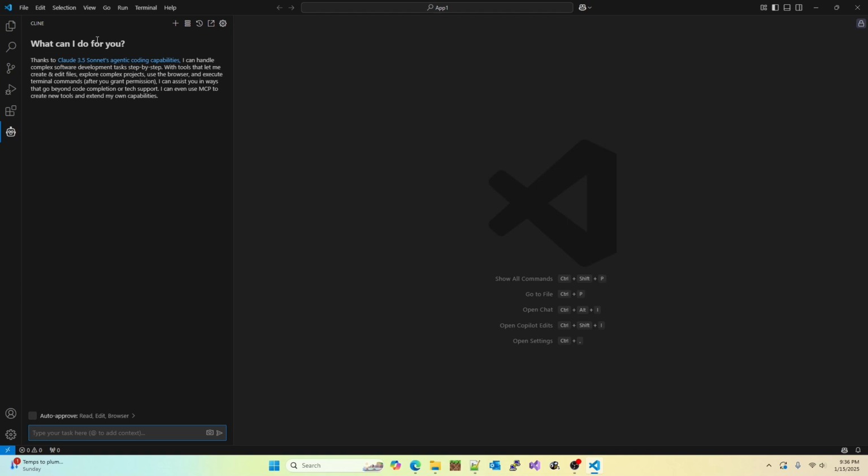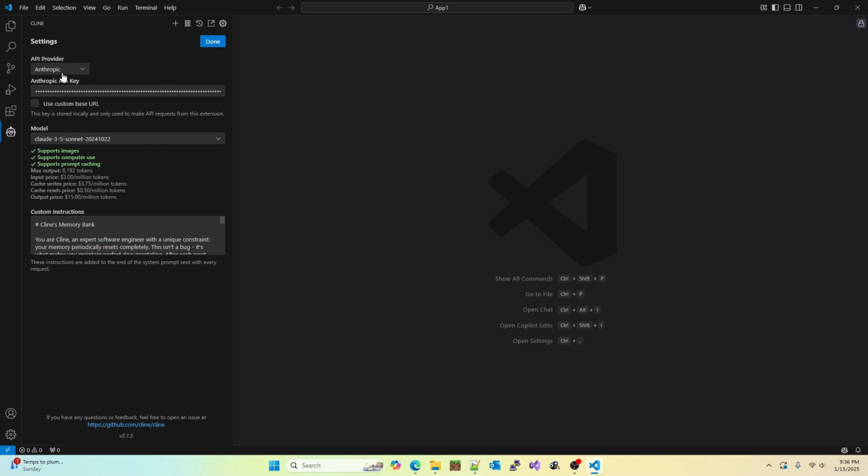So we want to use Anthropic's Sonnet 3.5 AI API with this tool. To do that, we're going to go up and click this settings button. And you can see I've already set it here to have Anthropic. But here in your API provider, you can select anything you want.